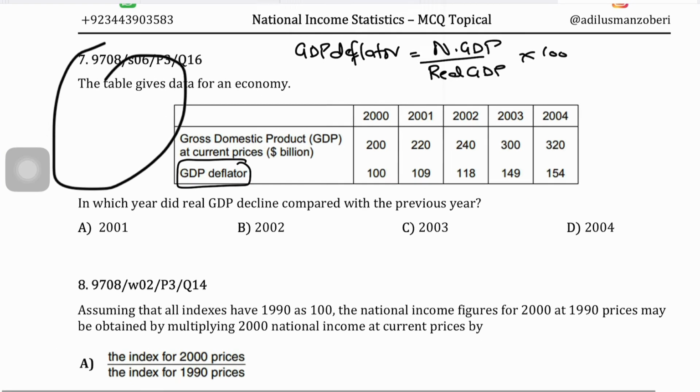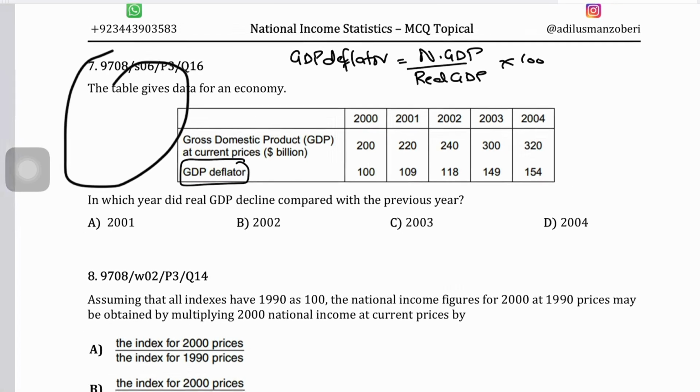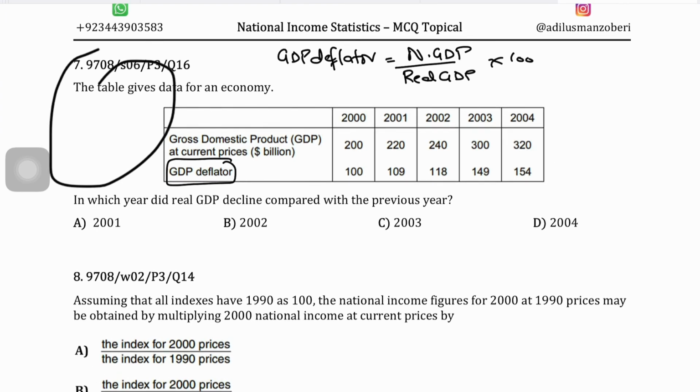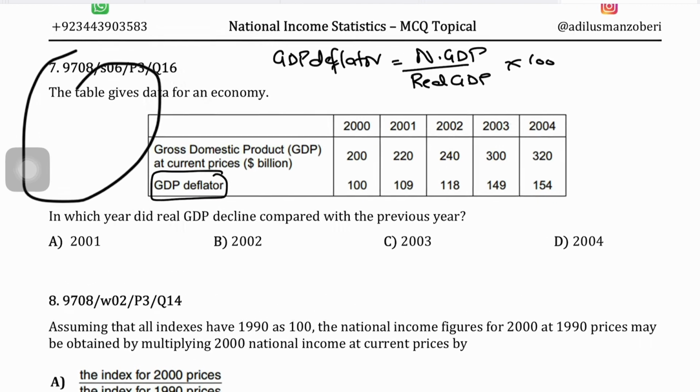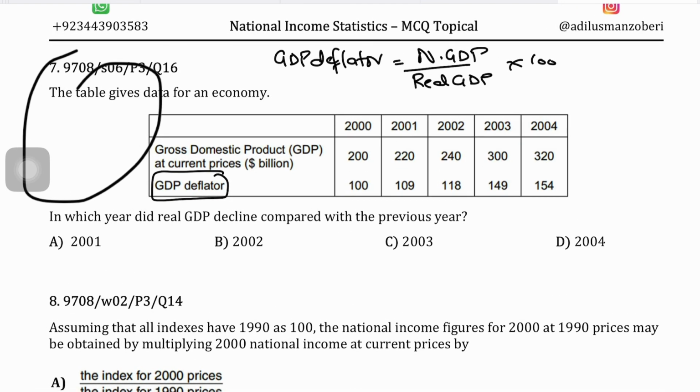So for now, let's do this question. We need to calculate the real GDP first, and then we'll see when it declined. So real GDP equals nominal GDP divided by the GDP deflator, which is given as 100. Another thing, whenever we interpret the GDP deflator value, a GDP deflator value of 100 indicates that the price level has not changed from the base year. It means zero inflation. So your nominal GDP will be equal to your real GDP as well.